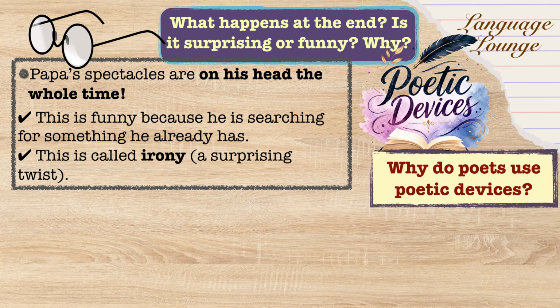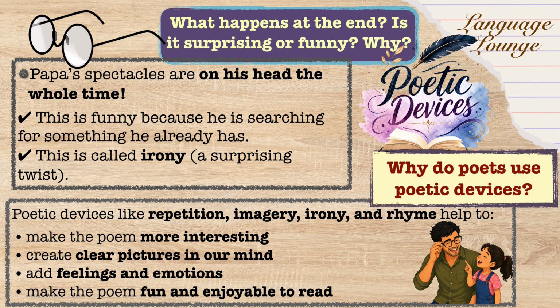Why do poets use poetic devices? Poetic devices like rhyme, repetition, imagery, irony help to make poems more interesting, create clear pictures in our mind, add feelings and emotions, and make poems fun and enjoyable to read.